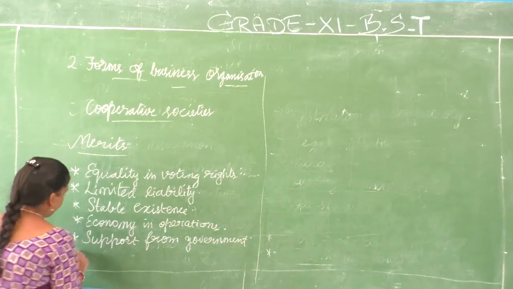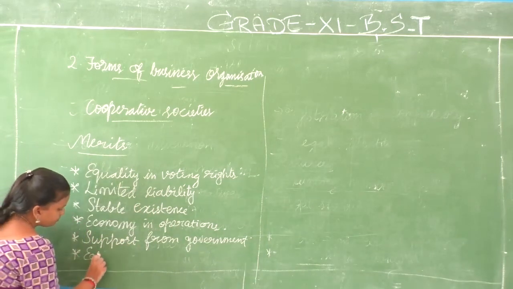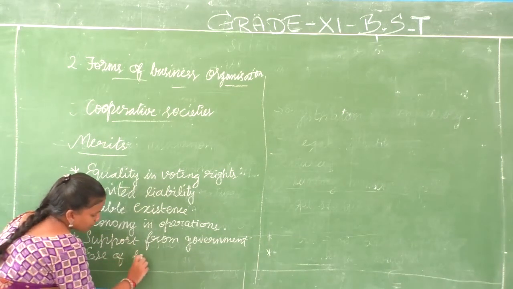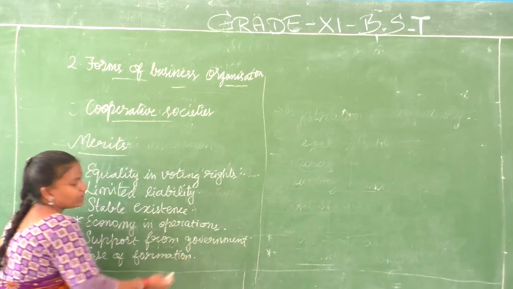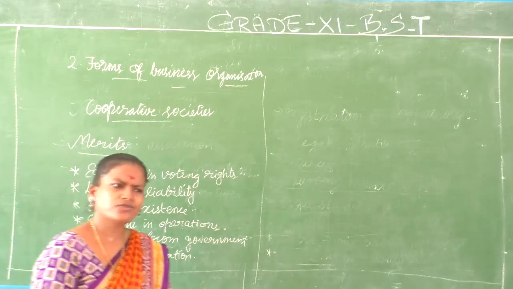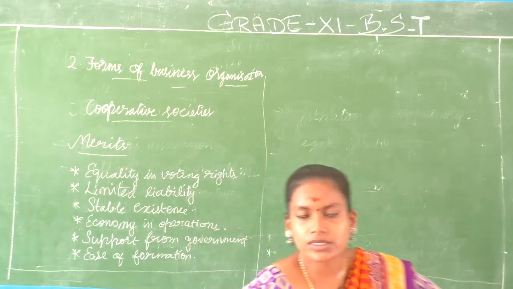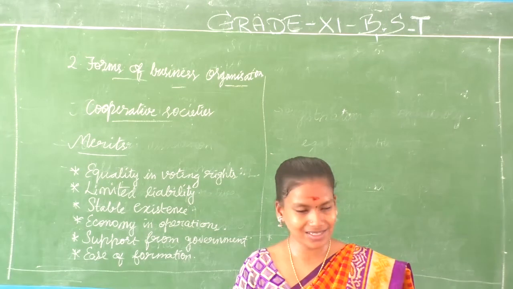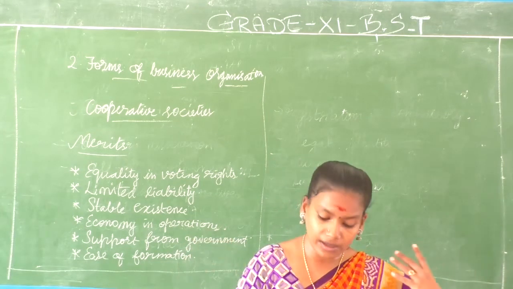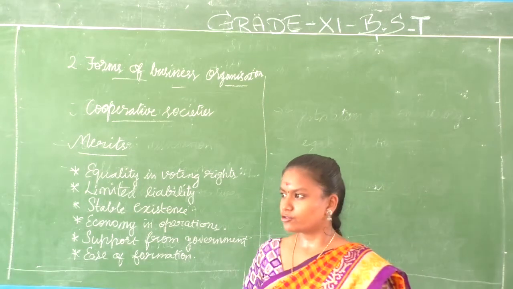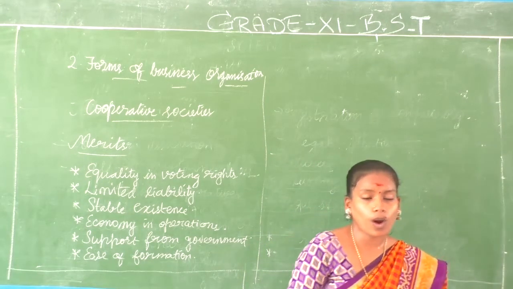Ease of formation. What do we mean by ease of formation? It is very easy to form. How? Only 10 adult members are needed and there is no restrictions there. Any religion, any caste, any gender-based people, anybody can come. They have to just abide with the rules of the cooperatives.